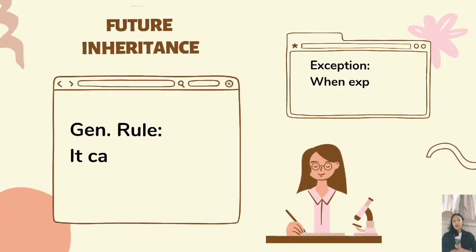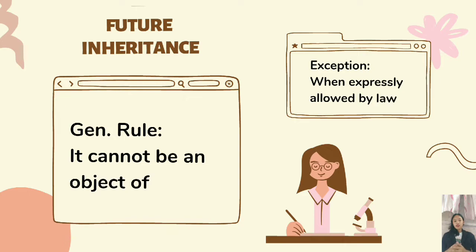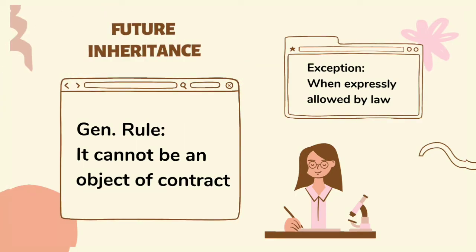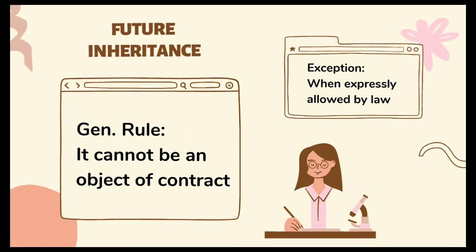Guys, let us remember that in future inheritance, the general rule is it cannot be an object of contract, and the exception is when expressly allowed by law. It means that hanggat buhay pa ang magpapamana sa iyo, hindi pa pwedeng maging object of contract. Pero kapag official na ipinamana na sa iyo, kahit buhay pa ang magpapamana, pwede na siyang maging object of contract kasi ibinigay na ito sa iyo. Hindi kagaya ng hindi pa pinamana sa iyo, parang promise pa lang yon. Hindi pa pwedeng maging object of contract.